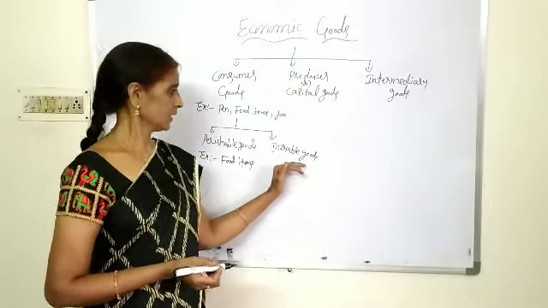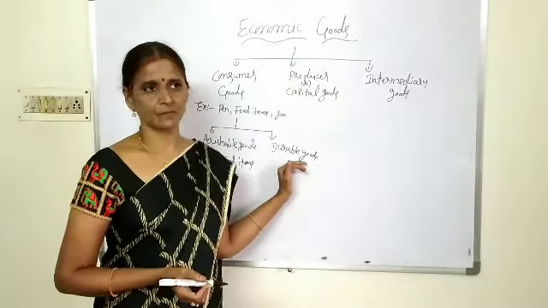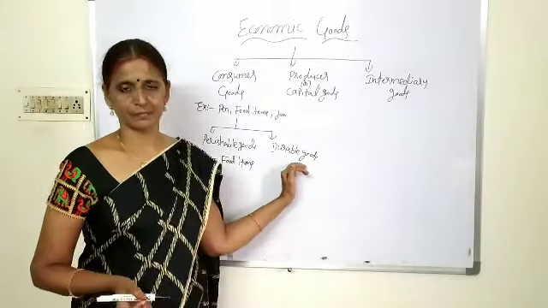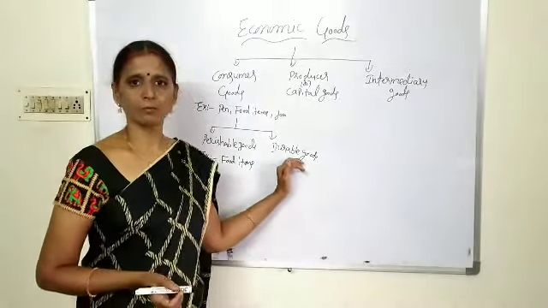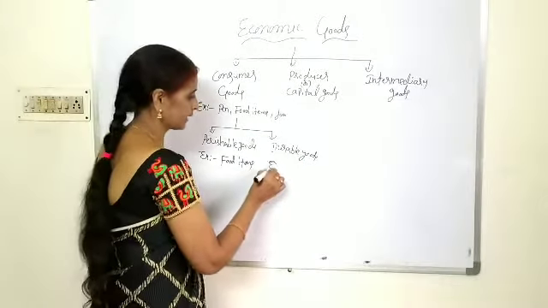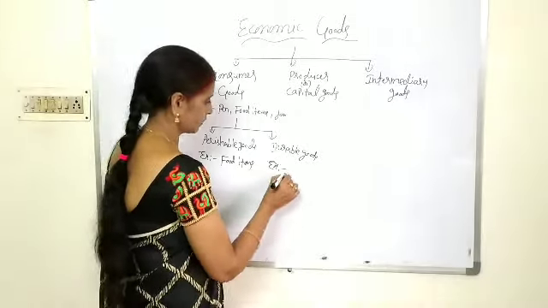Next, what are durable consumer goods? A good which gives us utility over a long period of time is called a durable consumer good. Examples: all home appliances come under durable consumer goods.